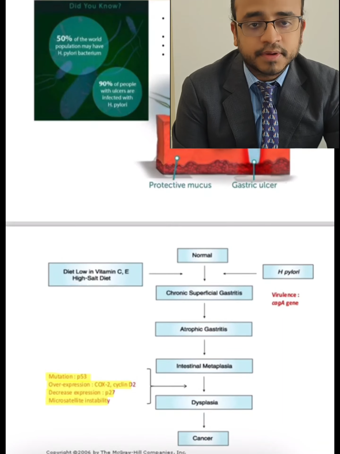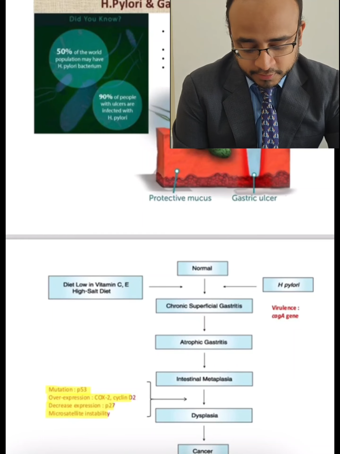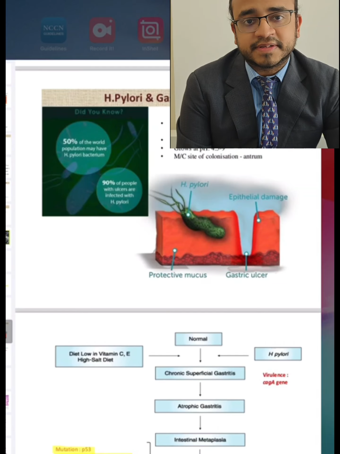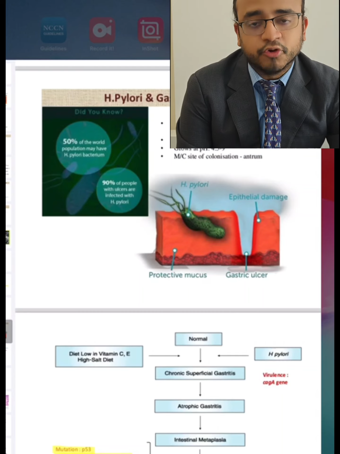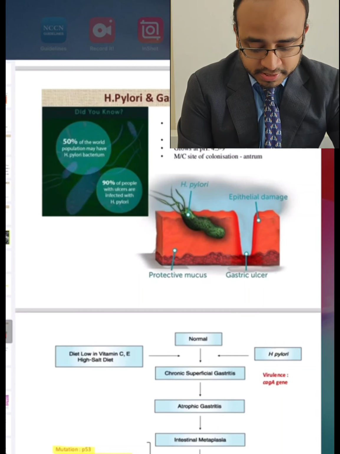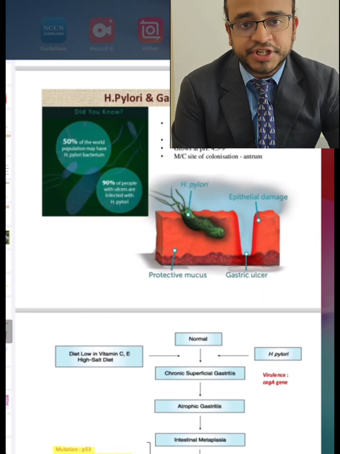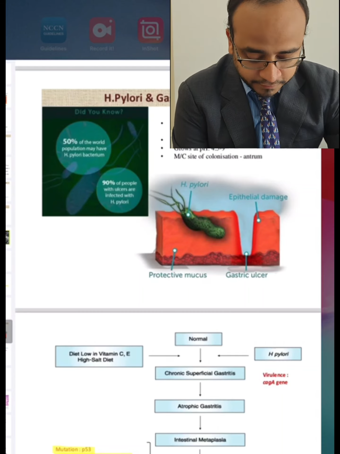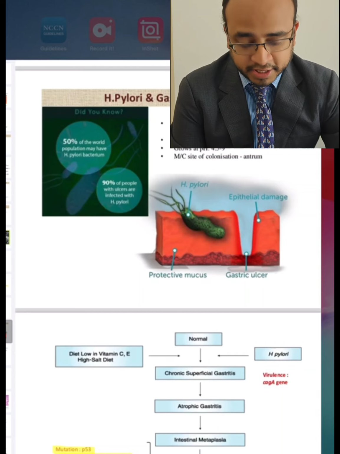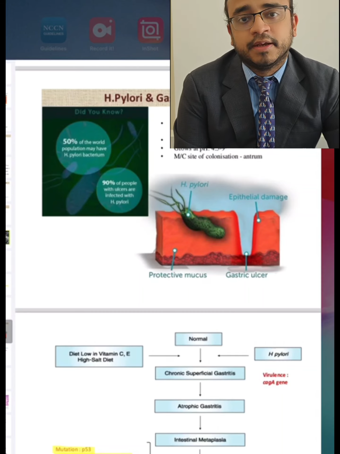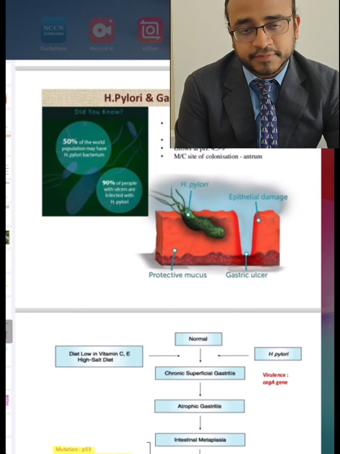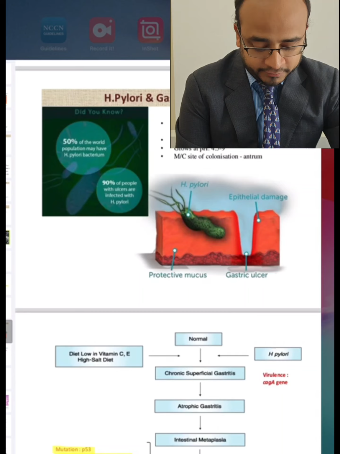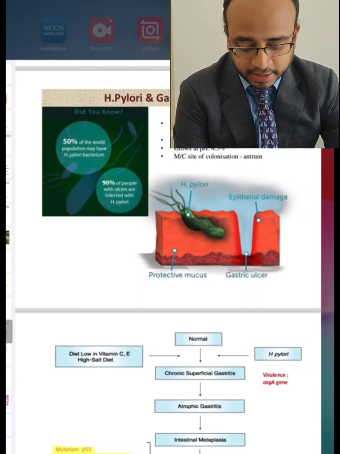The reservoirs for this H. pylori are humans, primates, cats, and sheep. It is a gram-negative spiral bacillus, and 50% of the world population may have H. pylori colonization. 90% of the people with ulcers will have H. pylori, and it grows at a pH of around 4.5 to 9. The most common site of colonization is the antrum of the stomach.